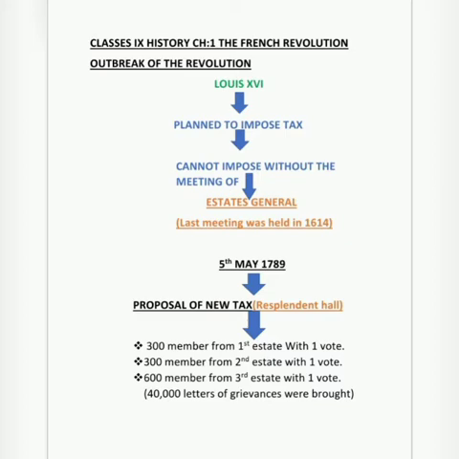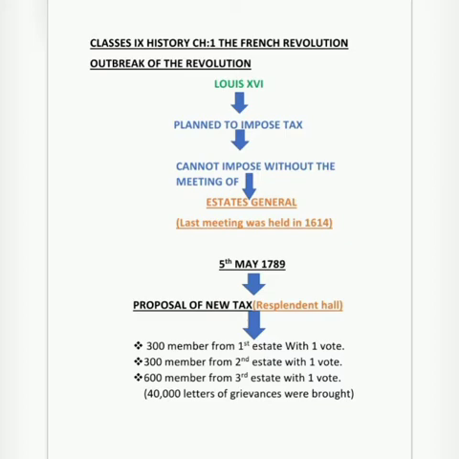Rather, before imposing the tax he has to call the meeting of the States General. The States General meeting was held in 1614, and only after a long gap, on 5th of May 1789, the meeting was about to be held, and the meeting can only be called by the king. So the same happened on 5th of May 1789.